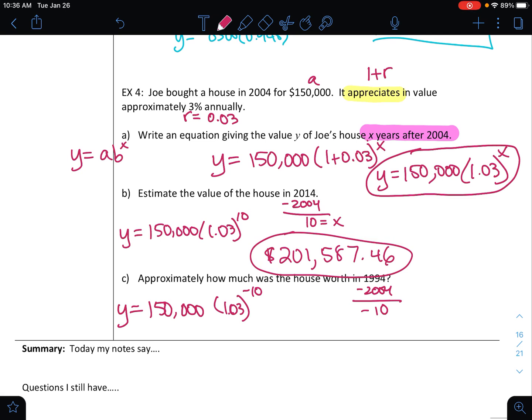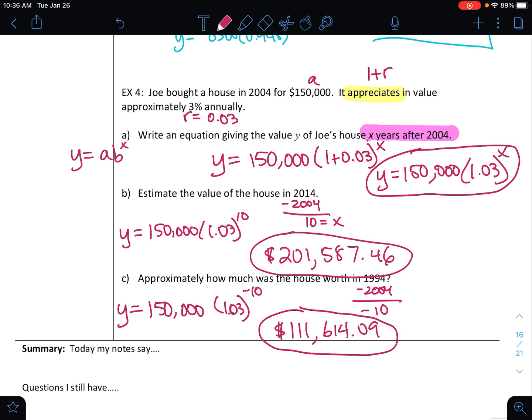Okay, so plug in your negative 10, and I get the dollar amount of $111,614.09. So notice it's smaller than the 150. Okay, so we're going back in time.